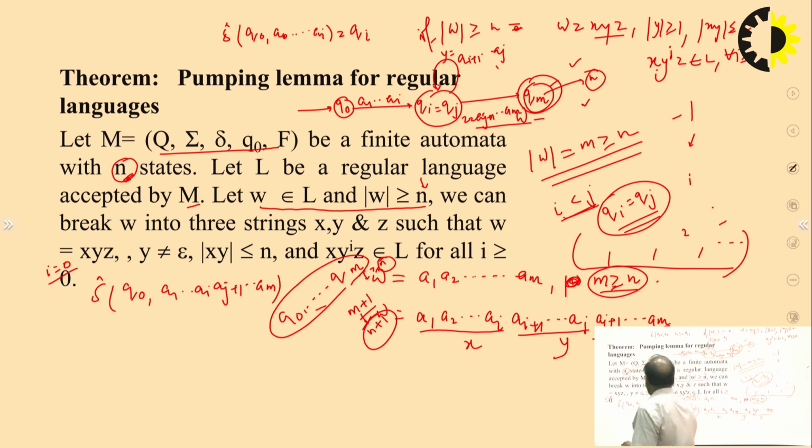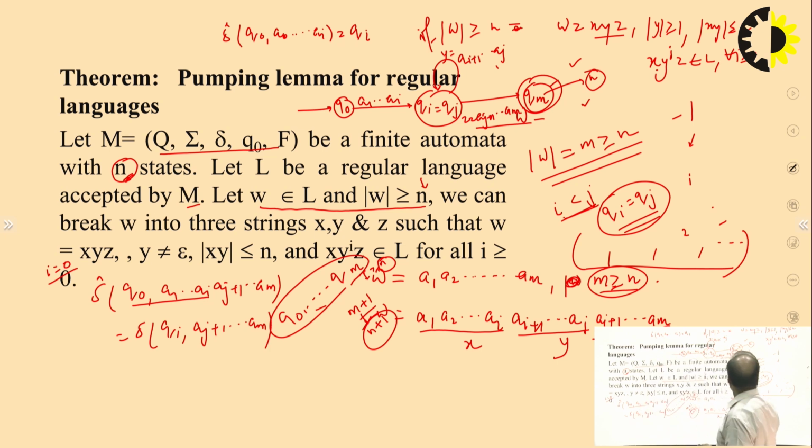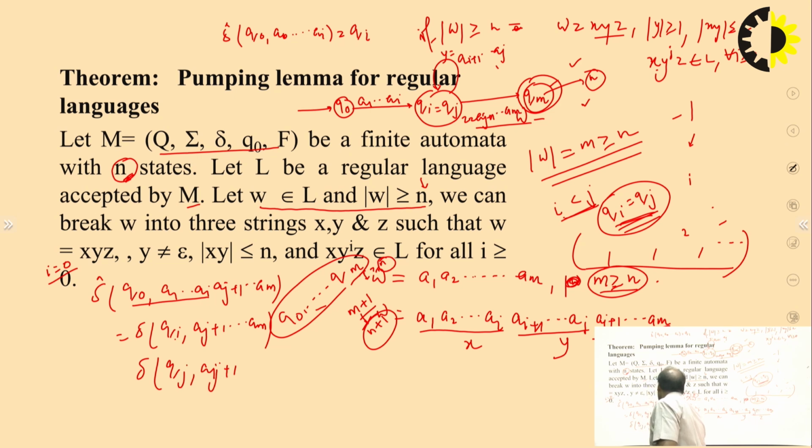Yes. So now since this is equal to ai, qi, this becomes qi, and then aj plus 1 to am. And we know that qi equals qj, so this becomes qj, aj plus 1 to am.